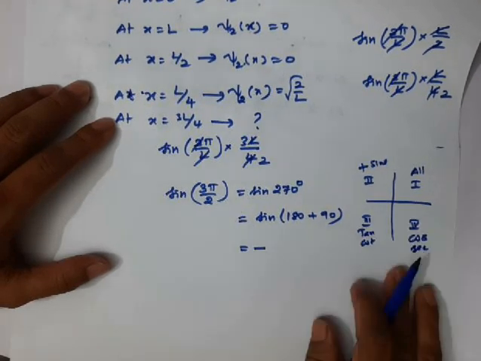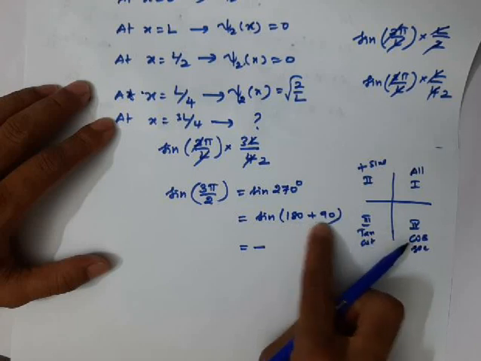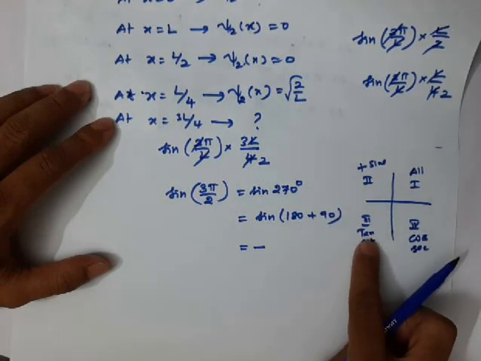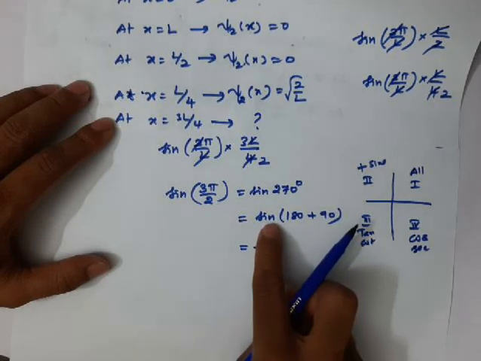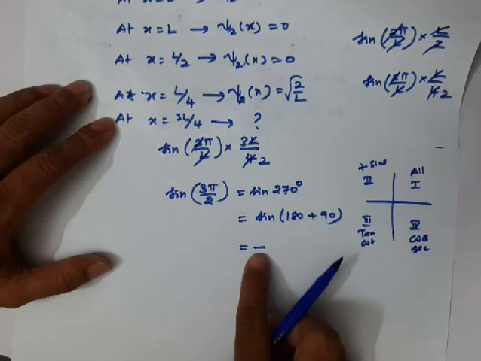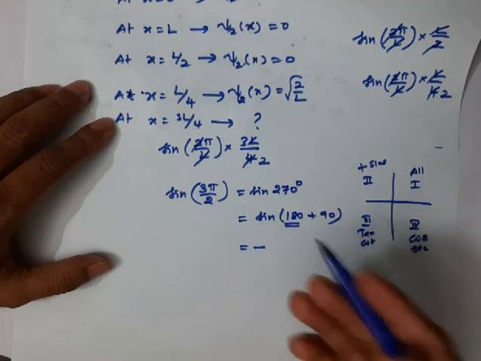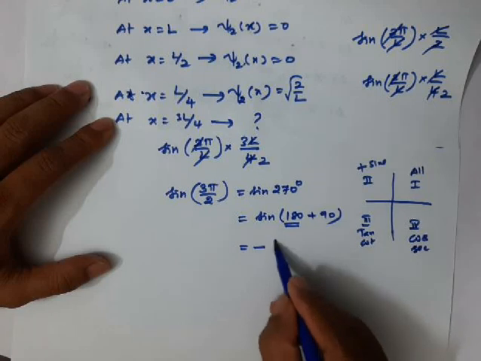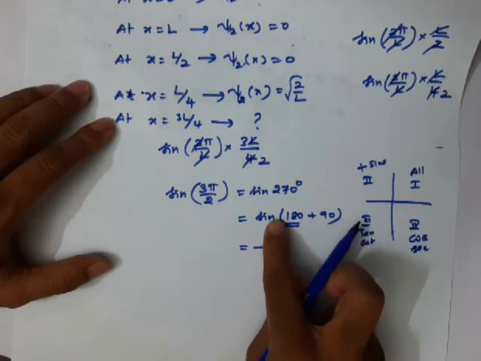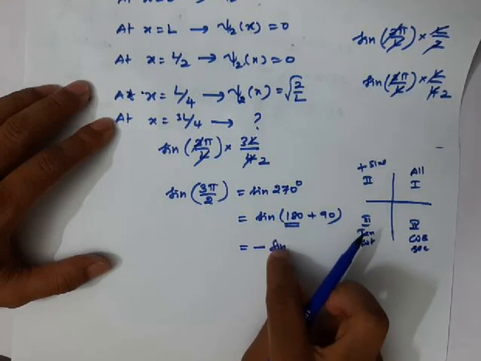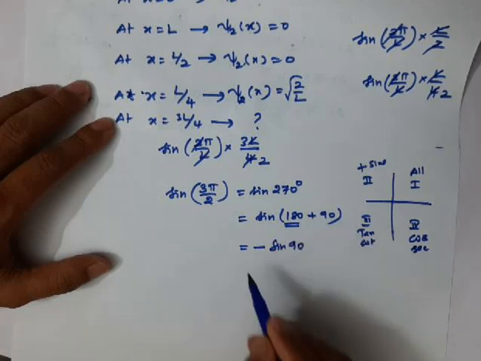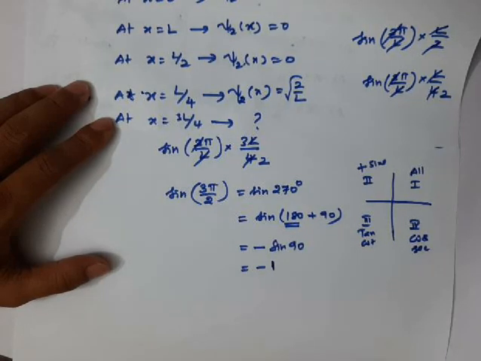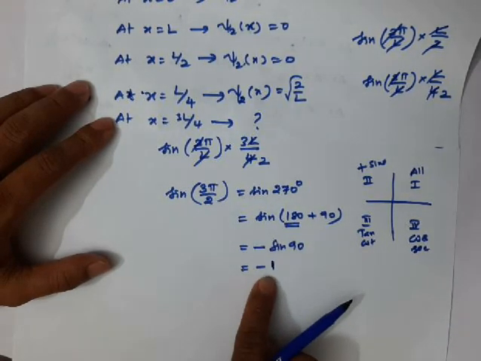Okay, you know this. So in the third, 180 plus means third quadrant. In the third quadrant, tan value, cot value are positive, but sine value is negative. So put negative sign. 180 means we say that it is even. Okay, so 180 plus means you should put sine; sine should be retained as such. So sine 90 value, you know very well, sine 90 is 1, so you will get minus 1. So sine 3 pi by 2 value is minus 1.